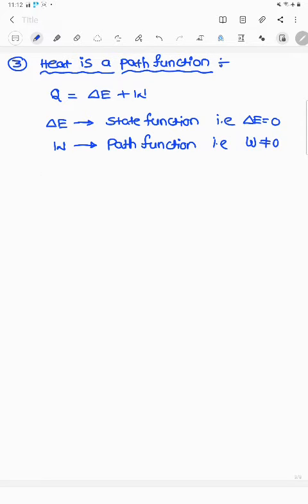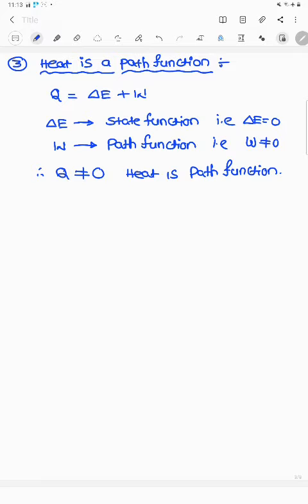Therefore, Q is not equal to 0. Here heat is a path function.